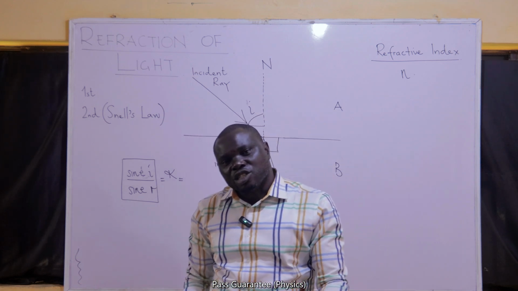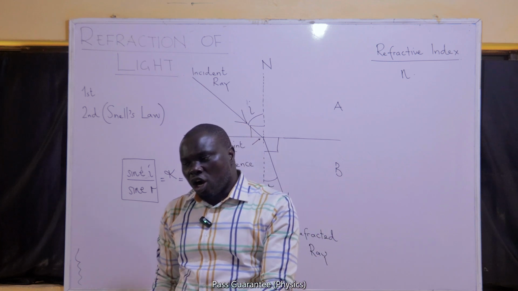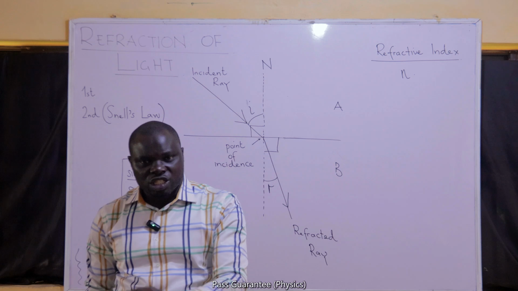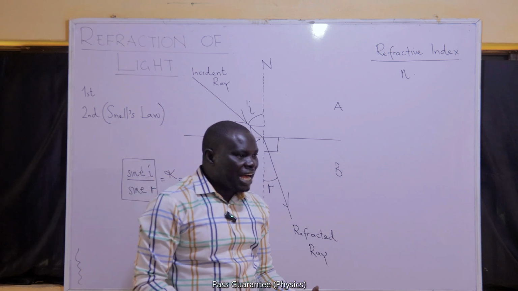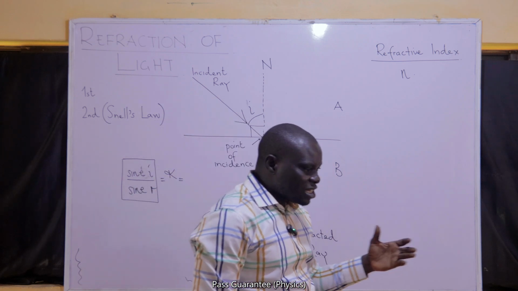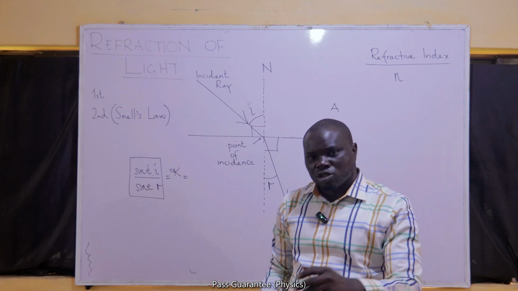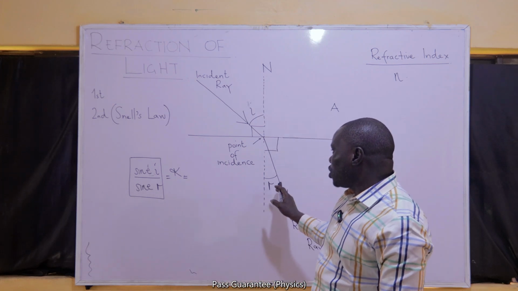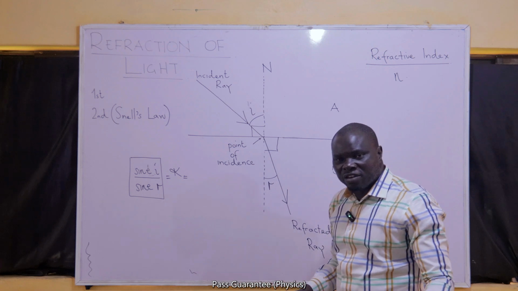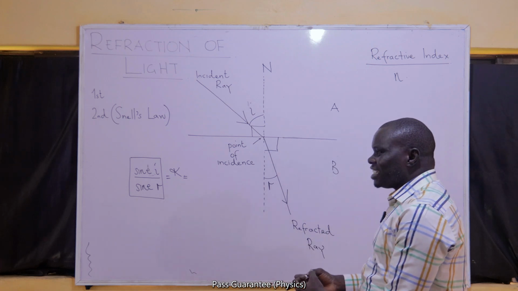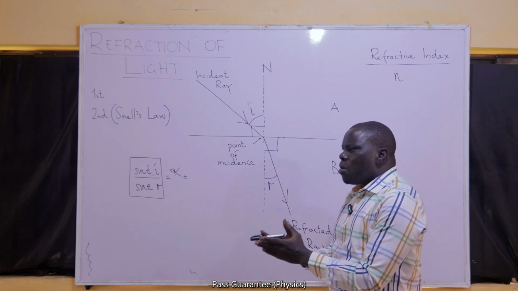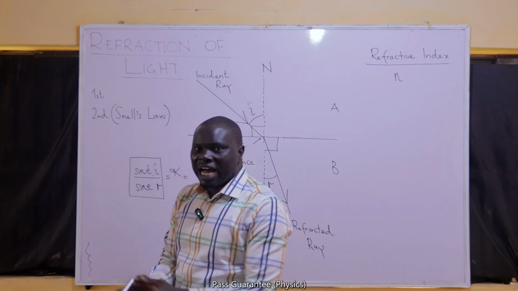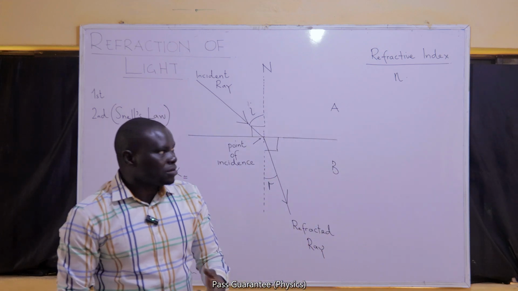If light passes through vacuum and it suddenly comes into water, we expect water to refract it, to change its direction from what it has in vacuum. If light travels through vacuum and it suddenly comes into glass, we expect glass to also change its direction from what it will have in vacuum. The refractive index is now a measure of how much change in direction each of those media has been able to bring to light.